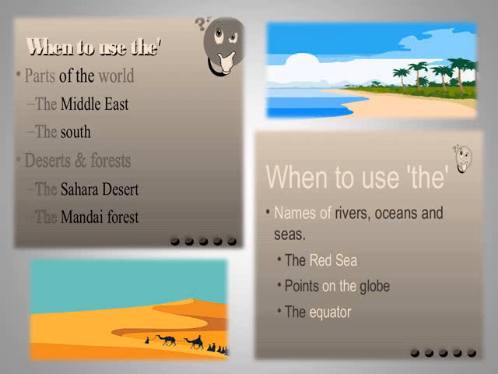When to use the again? Names of rivers, oceans and seas. Before all the names of rivers and oceans and seas, we always use the. The Gomti River, the Ganga River, the Yamuna River, the Red Sea, the equator. Okay?